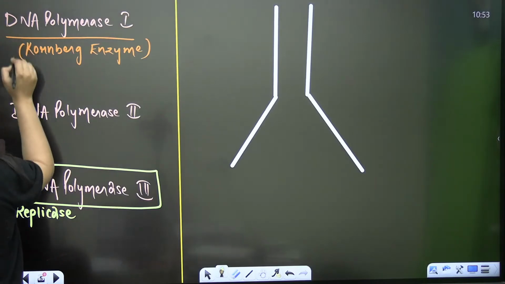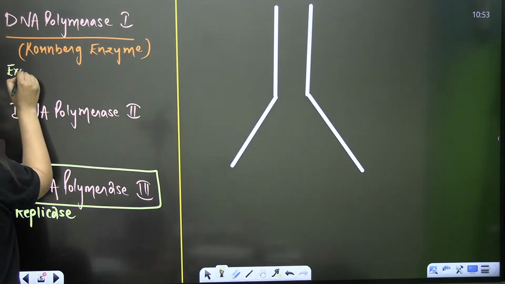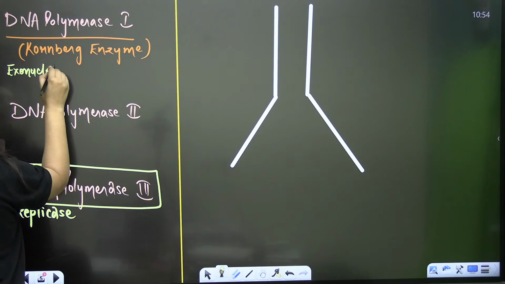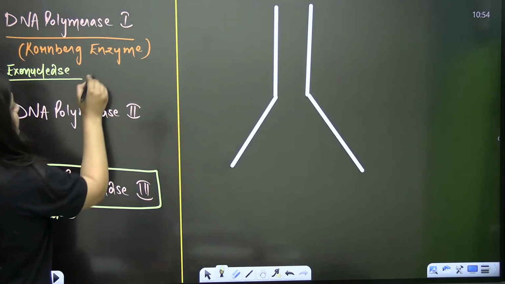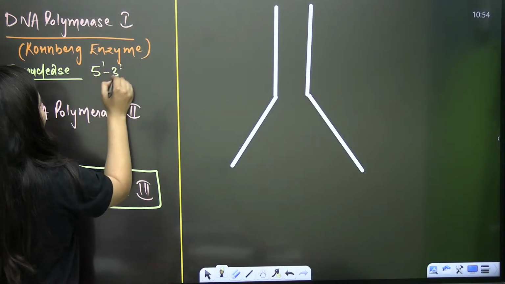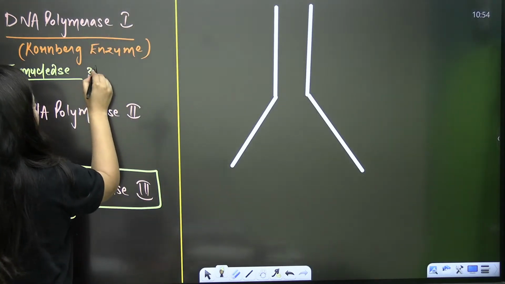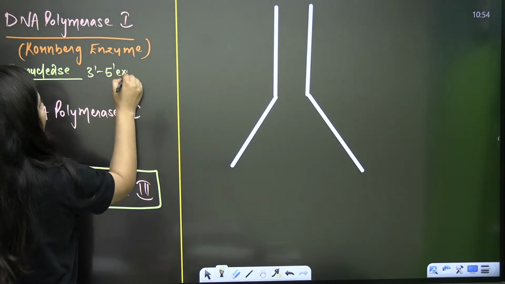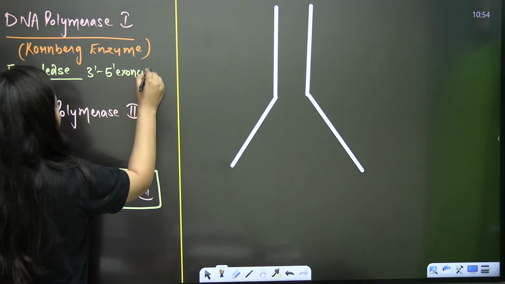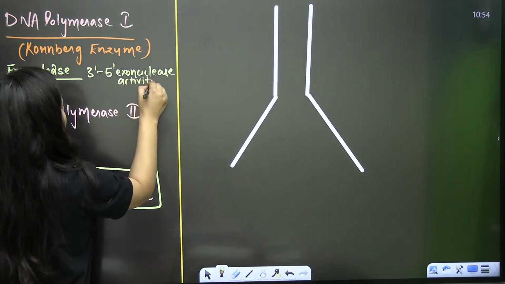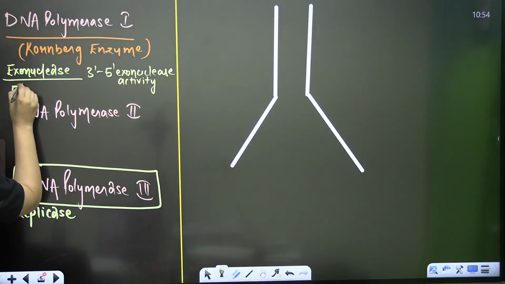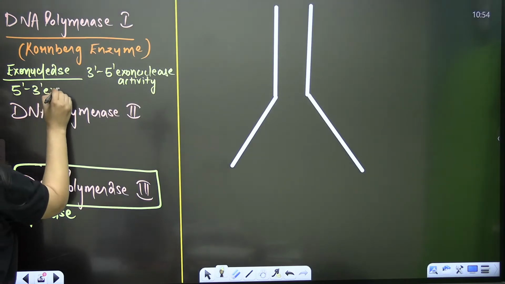Clear, bache? So DNA polymerase 1 has the activity of exonuclease, 3' to 5' exonuclease activity. I will explain today what the meaning of this type of activity is. But it is also unique: it also has 5' to 3' exonuclease activity.